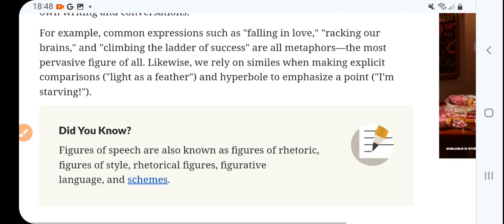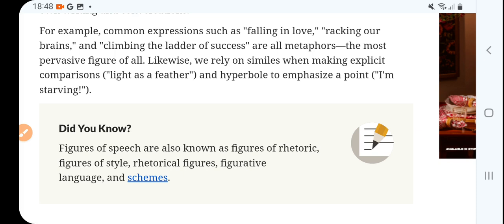For example, common expressions such as falling in love, wrecking our brains, climbing the ladder of success are all metaphors, right? The most pervasive figure of all, the metaphor, is very common. Falling in love: so fall and love, that's figures of speech.